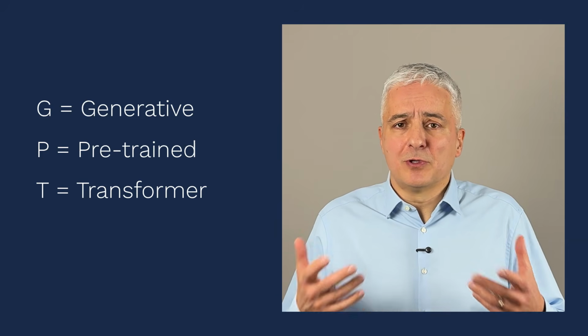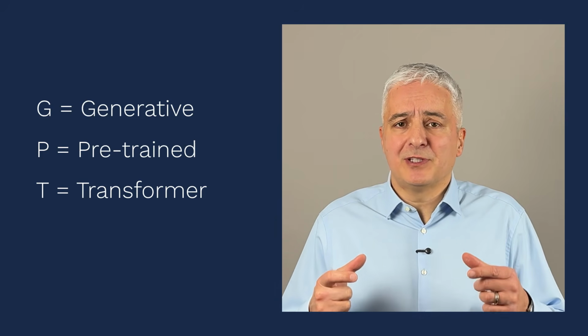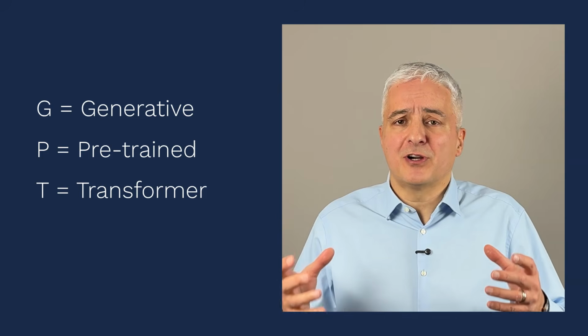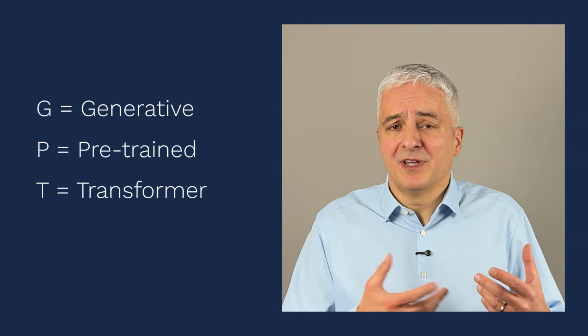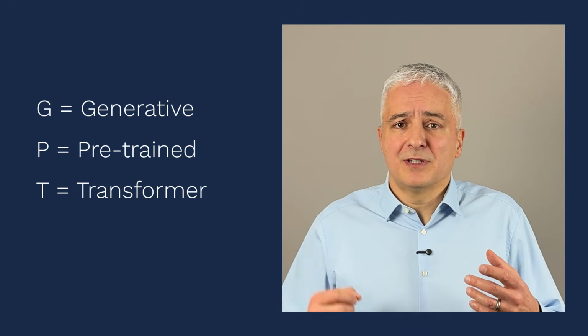And this T stands for transformer. Basically this is a neural network that is designed specifically to handle these larger contexts, meaning that it can take into account lots of tokens up front and then generate the next most likely token. And I'll come back to this neural networks concept in a minute or two in this video.